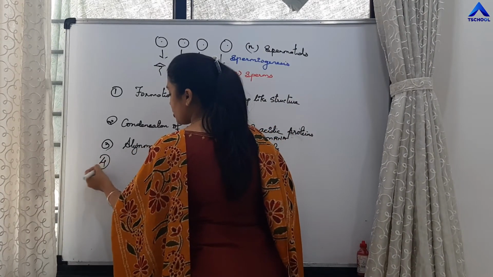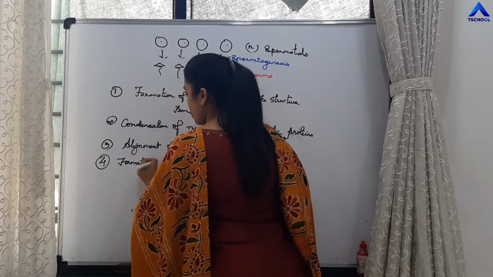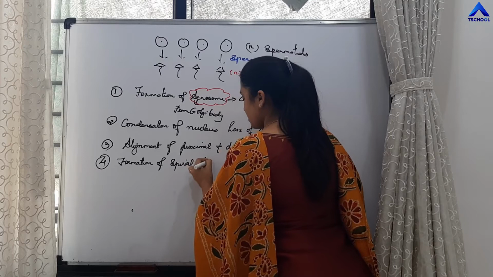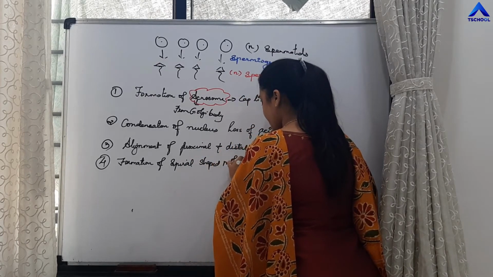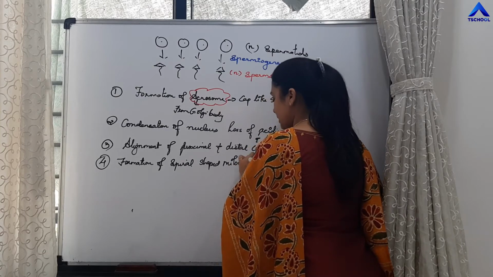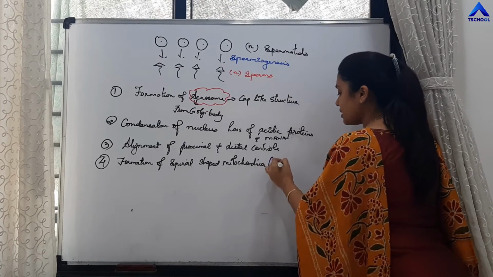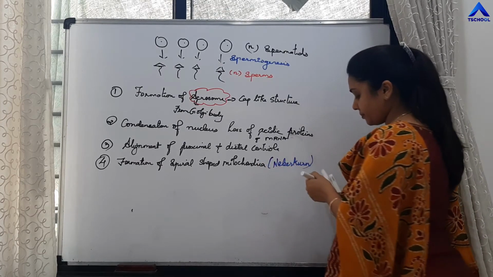Then the fourth change is formation of spiral shaped mitochondria. That spiral shaped mitochondria is called as Nebenkern.